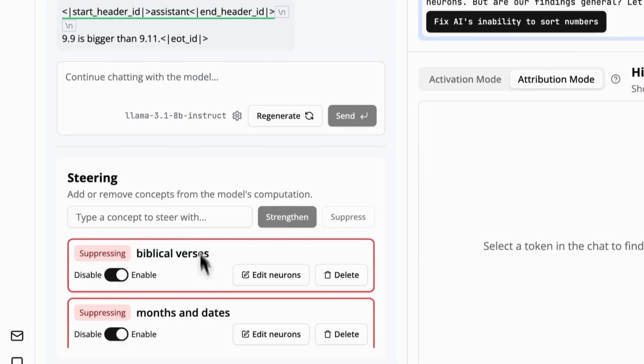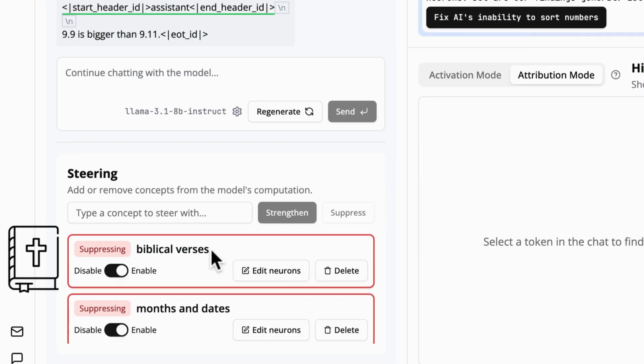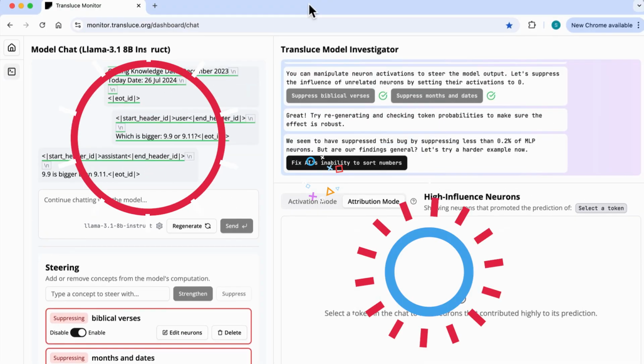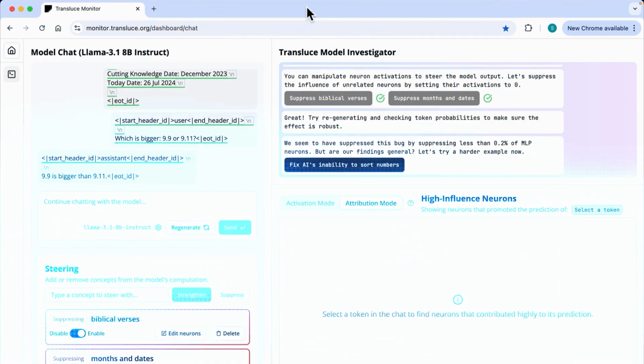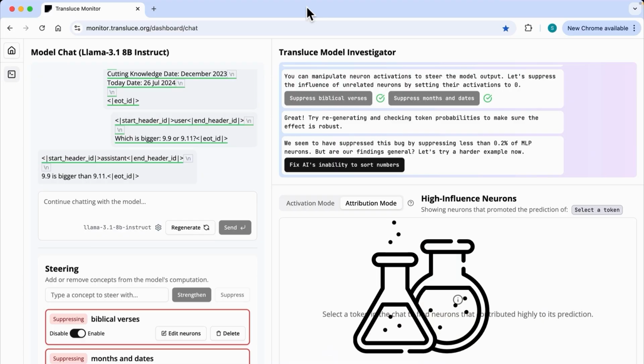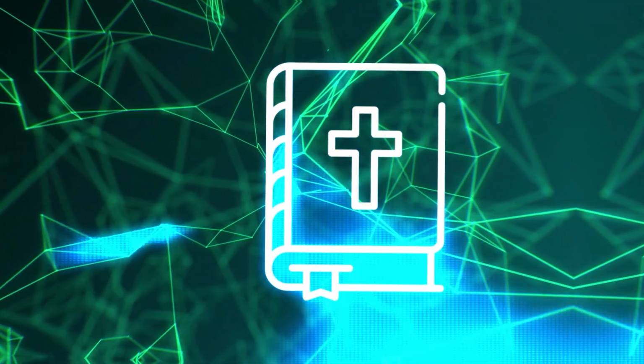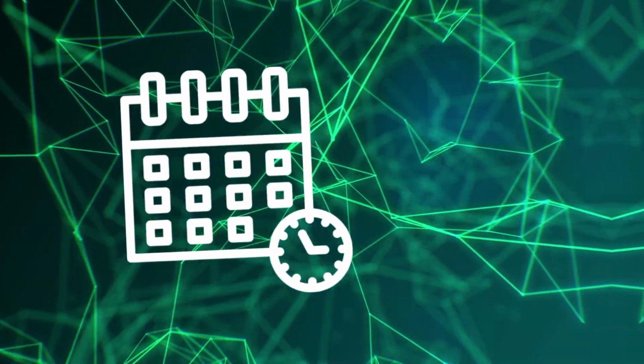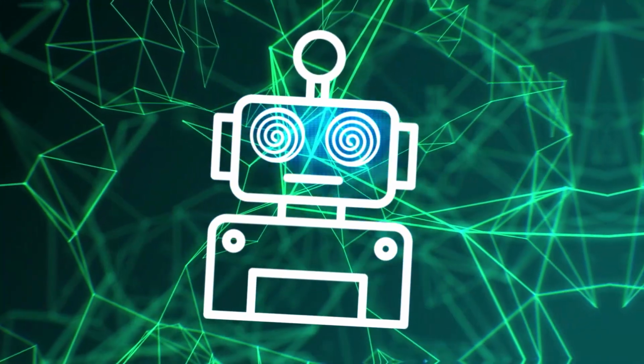We had to suppress 500 neurons with the biblical verses and 500 neurons with months and dates. But we finally did it. And that appears to experimentally confirm our hypothesis that the numbering systems associated with biblical verses and months and dates caused the hallucination in ChatGPT.